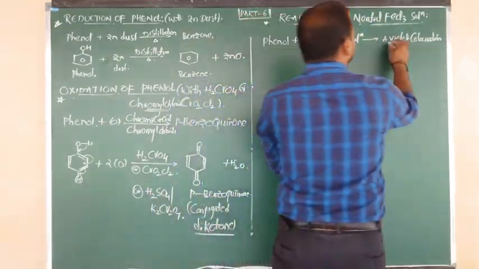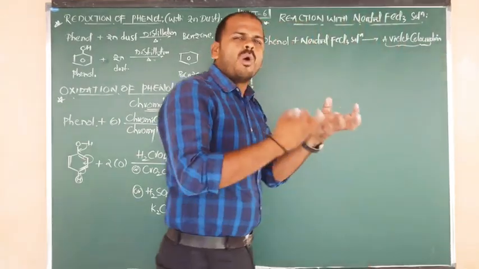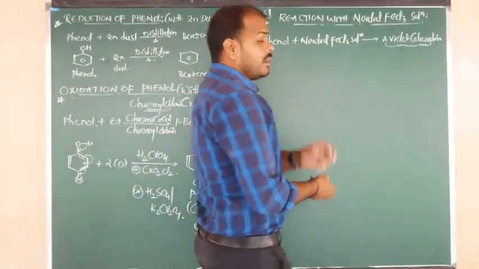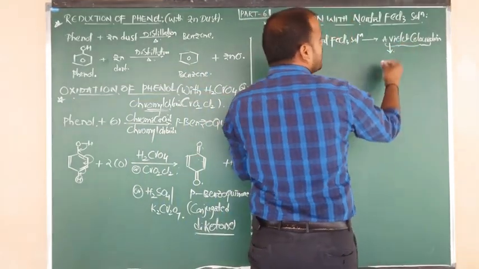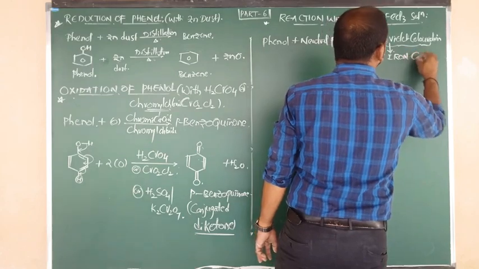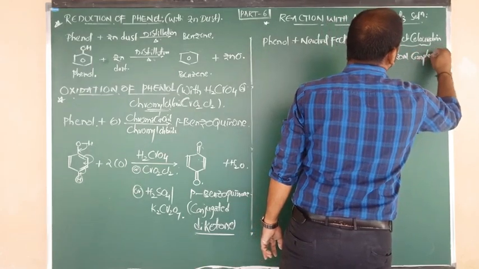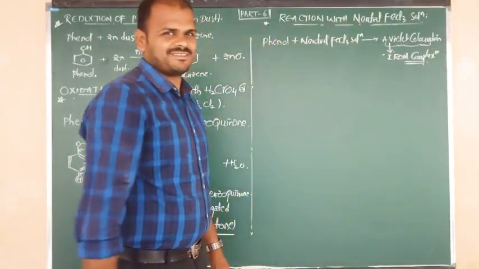Violet coloration is nothing but one type of purple color complex, or simply we can say violet color complex. Why are you getting violet color complex? This is the violet color complex formed by the presence of metal. The metal is nothing but iron metal. So simply we can say this is nothing but iron complex.